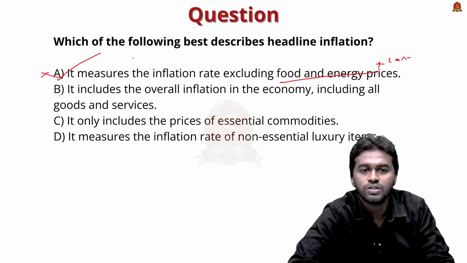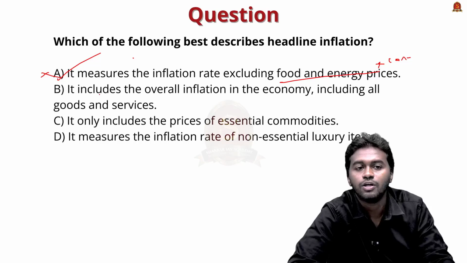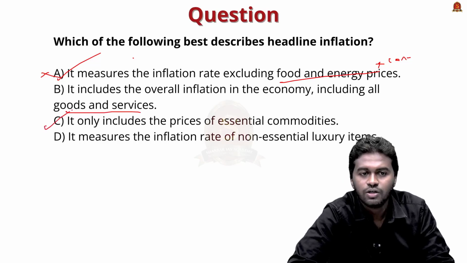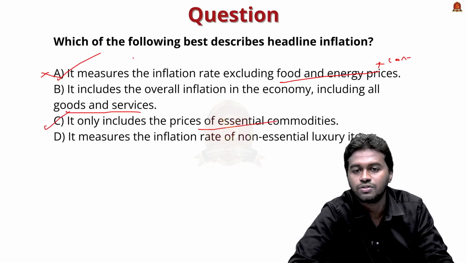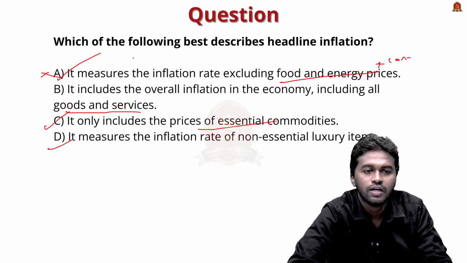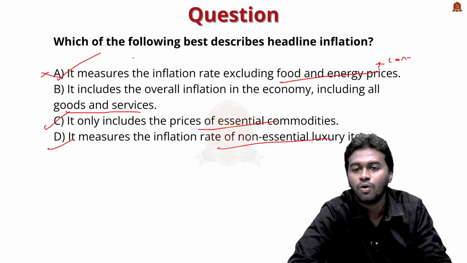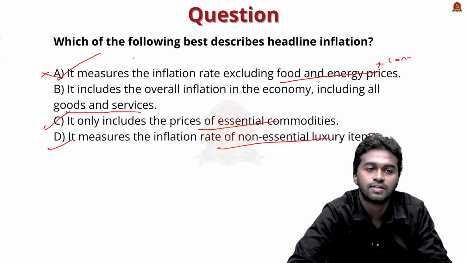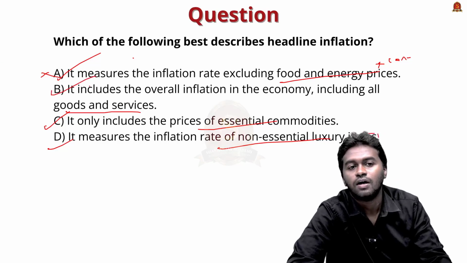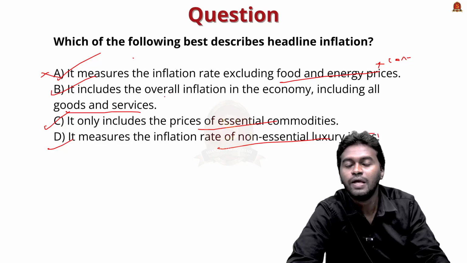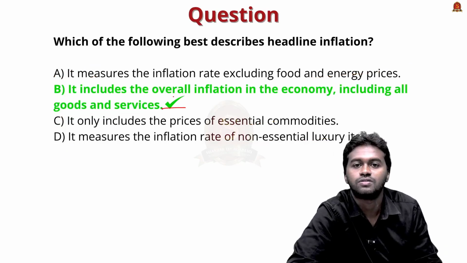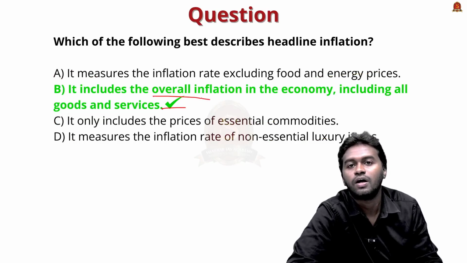Option B, it includes the overall inflation in the economy, including all goods and services. Option C, it only includes the prices of essential commodities. And option D, it measures the inflation rate of non-essential luxury items. So from this we can easily catch the answer. The answer is option B, that is it includes the overall inflation in the economy, including all goods and services. Anyway, let's check the answer. Yes, this is the best describing statement for headline inflation. So with this, we will move to the next article.